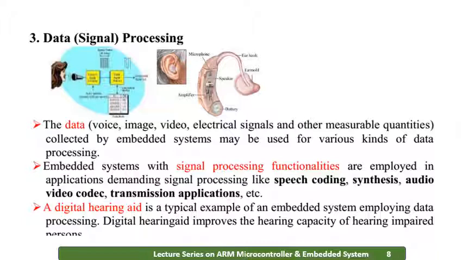A hearing aid is a small embedded system which increases the level of hearing for deaf people or people with a low level of hearing. So here what happens is we will have an amplifier which will amplify the signal, and then through the speaker it will be made audible to the deaf people or the people with low hearing sensitivity.